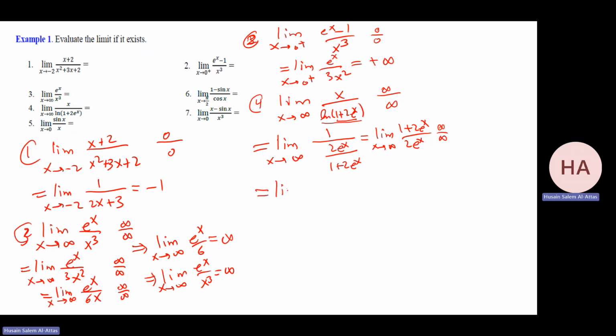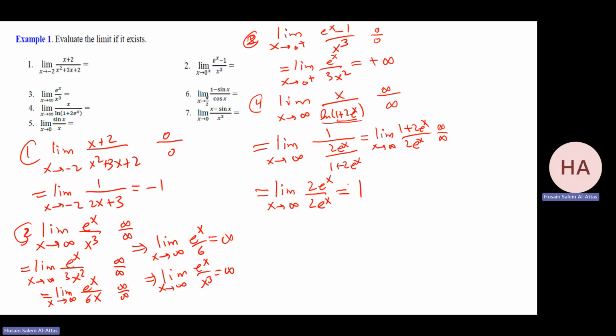Okay, do it again. I have the limit as x goes to infinity. Differentiate the denominator, 2e to the x over 2e to the x, and that gives me 1. That limit is 1. Okay, the limit of 1, you can do it in 2 steps, the limit of 1, which is 1.